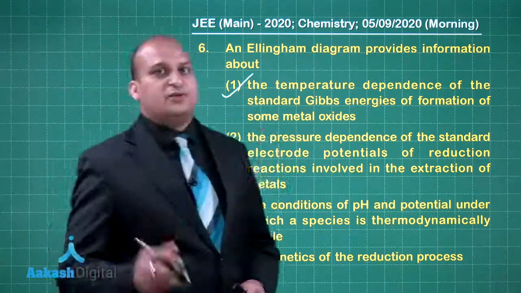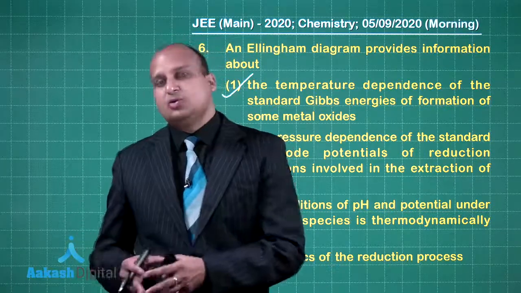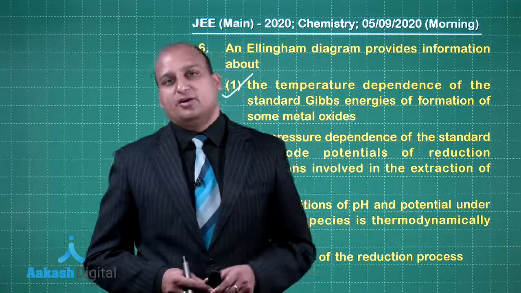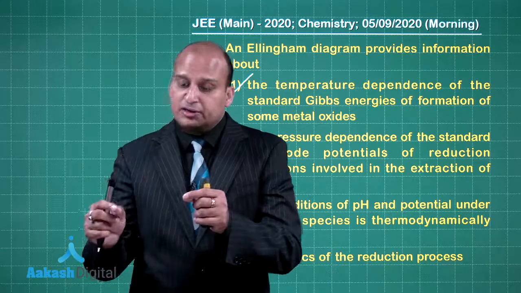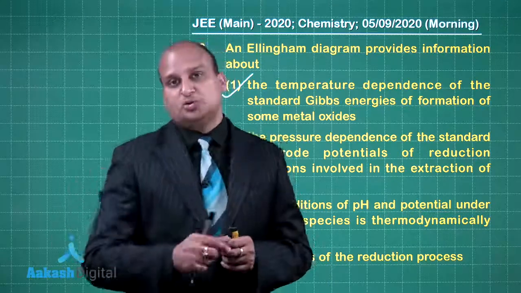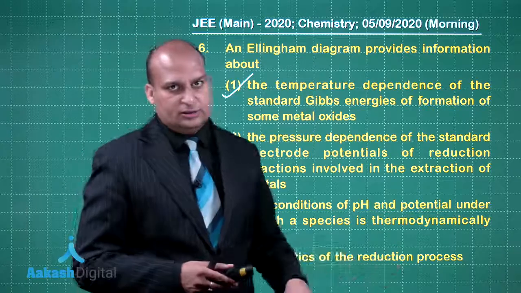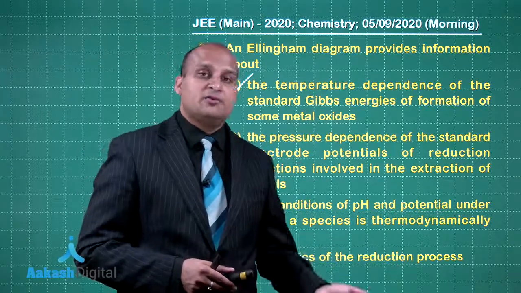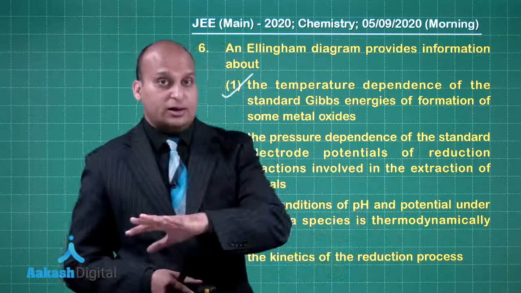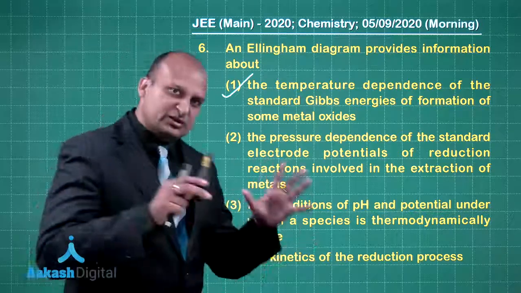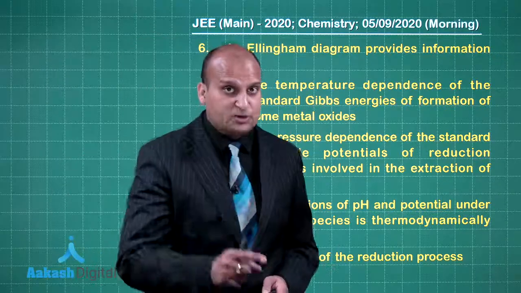This Ellingham diagram is very important to understand whether a given metal will be able to reduce another metal oxide or not. So with the help of Ellingham diagram, we can actually conclude which particular reducing agent to be used and at what temperature you should be using it, right? And one more thing, it is not necessary that you should always be talking about metal oxides. Like you can talk about carbon converting into carbon monoxide or carbon monoxide converting to carbon dioxide, carbon converting to carbon dioxide. So Ellingham diagram is not specifically about the metals, but yes, in general you can say like that, okay? The correct option is option number 1.